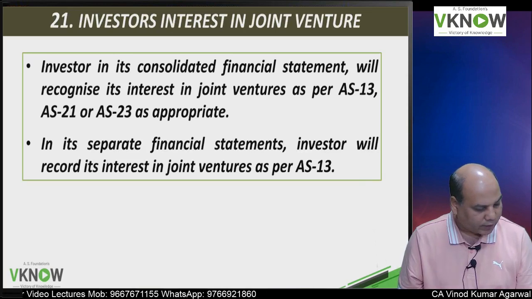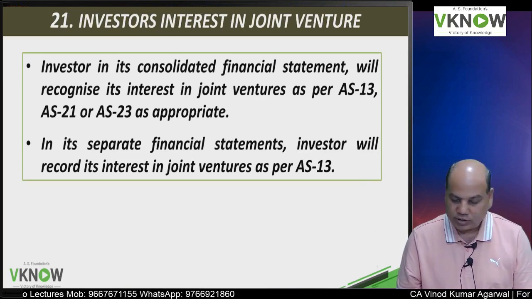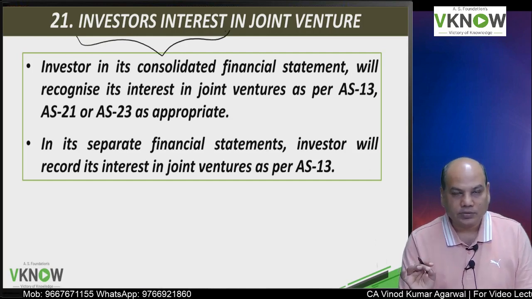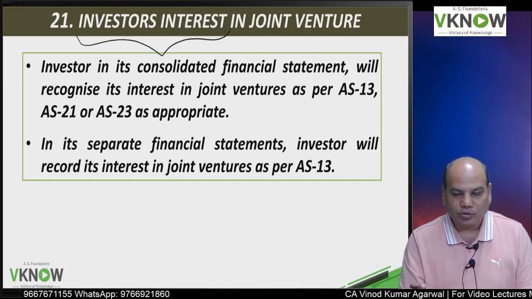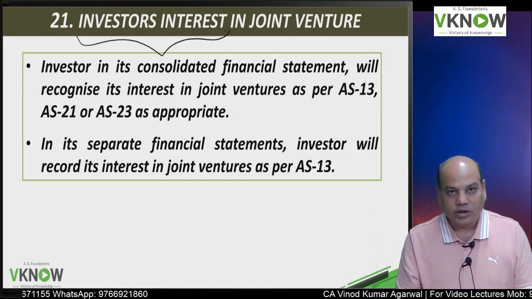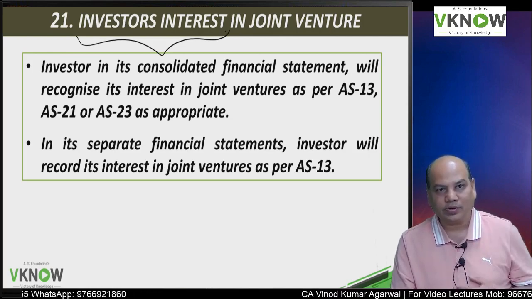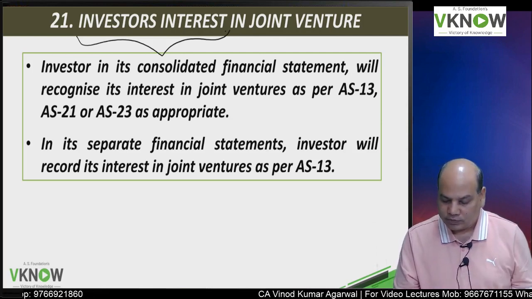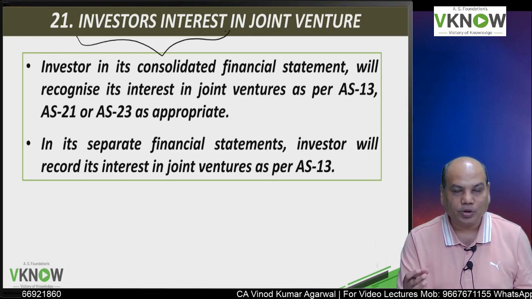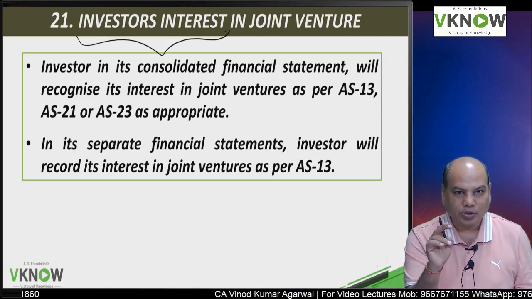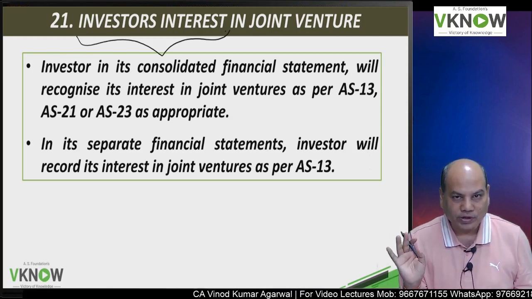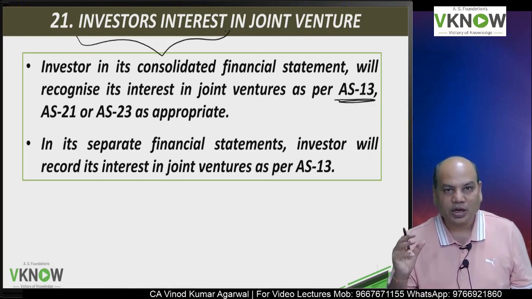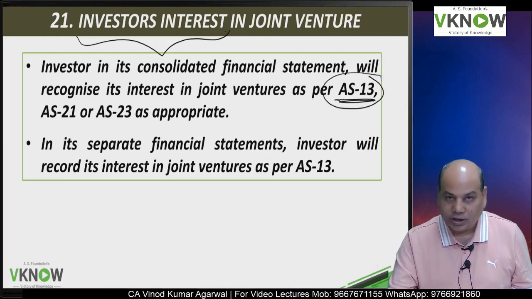Now you come to paragraph 21, investors' interest in joint venture. If you are an investor, not a venturer, you have only supplied capital, then you need not apply AS 27. Then what will the investor apply? Depending upon the connection between investor and this joint venture. If he is just an investor without any special rights, he will apply AS 13.